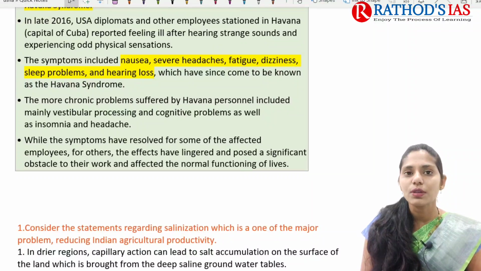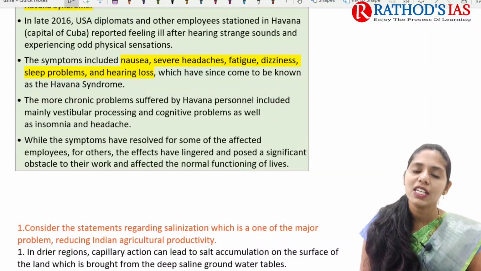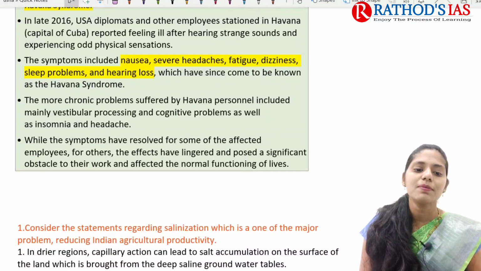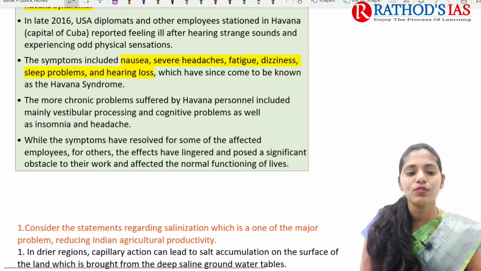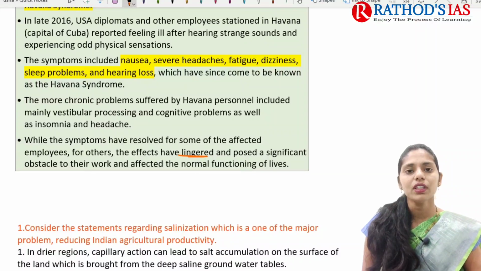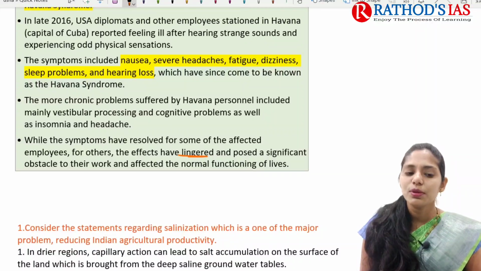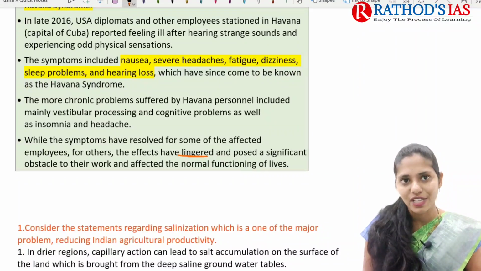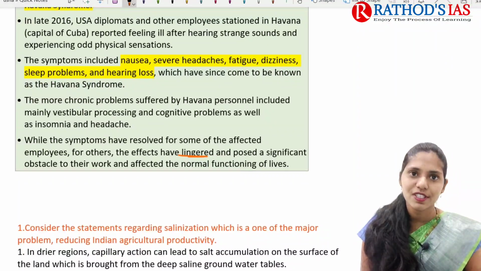The more chronic problems suffered by Havana personnel included vestibular processing and cognitive problems, and they even faced insomnia as well as headaches. While the symptoms have resolved for some of the affected employees, for others the effects pose a significant obstacle. Because of this, they are not able to do their work, and it also affects the normal functioning of their lives. So this is just on this topic.